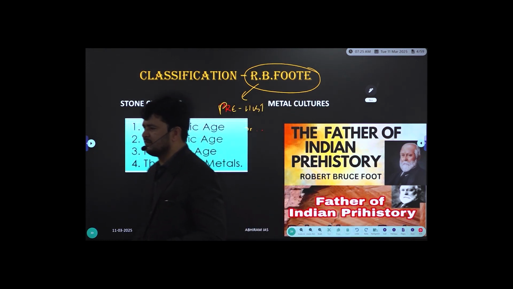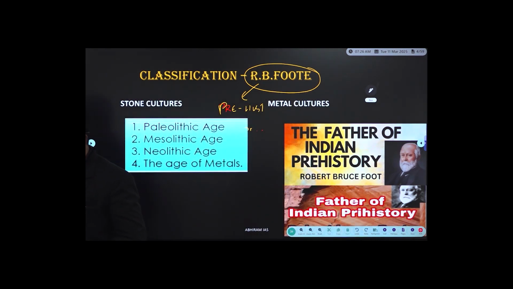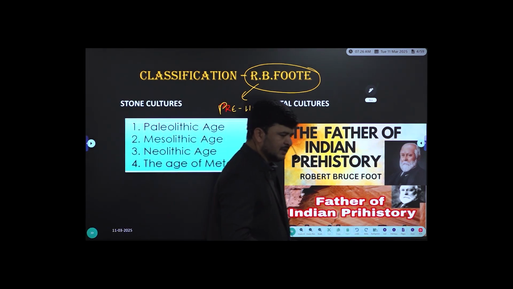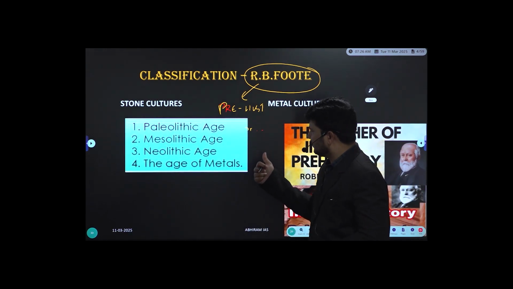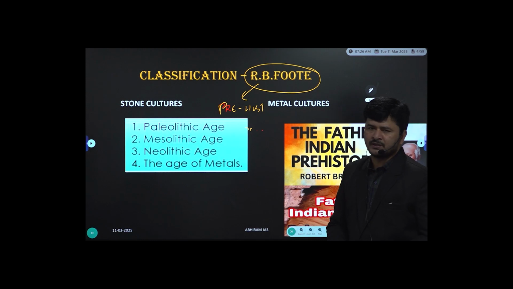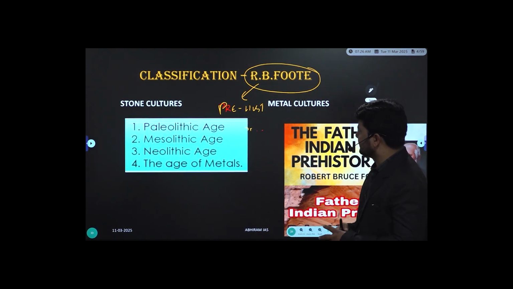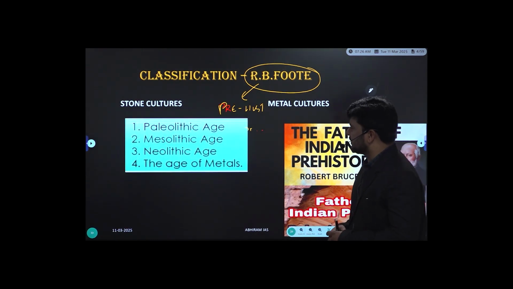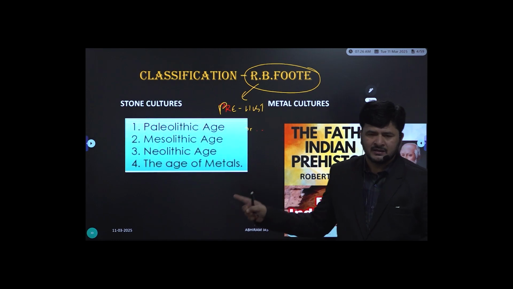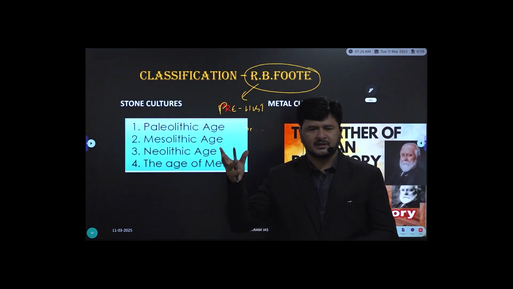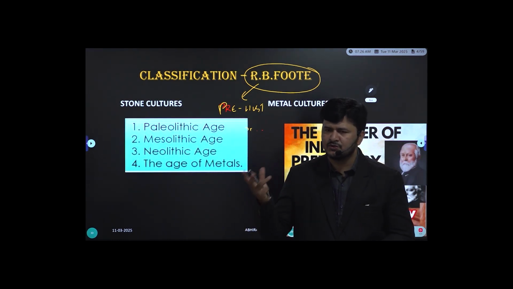And who was the father of Indian archaeology? Alexander Cunningham. When it comes to the father of Indian prehistory, Robert Bruce Foote. So why are we supposed to consider Robert Bruce Foote the father of Indian prehistory? Because it was he who made the initiation to discover bone tools and stone tools.